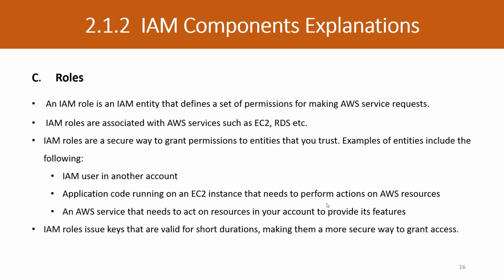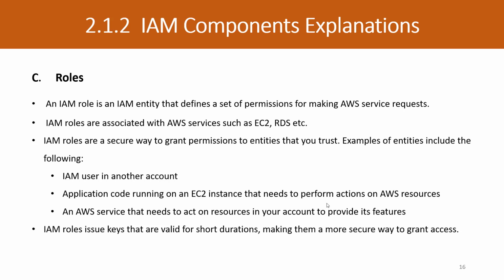So basically we can attach permissions to a role, and a role can be attached to particular services. Suppose there is a simple scenario: one application is running on EC2, and this application wants to access S3, for example uploading a few files to S3 buckets. How can we assign this permission to this EC2?